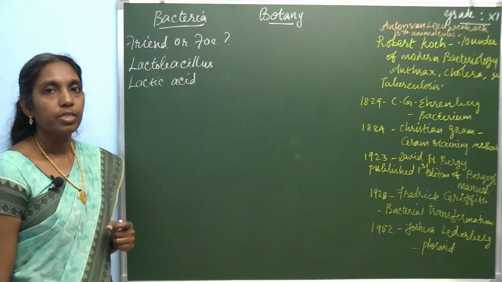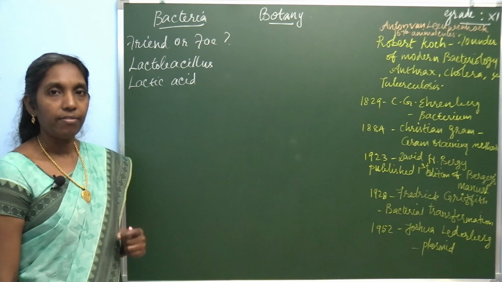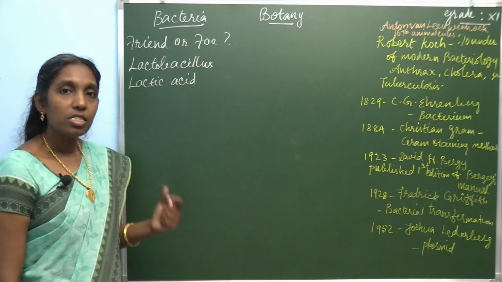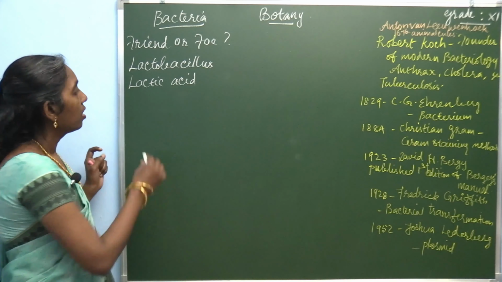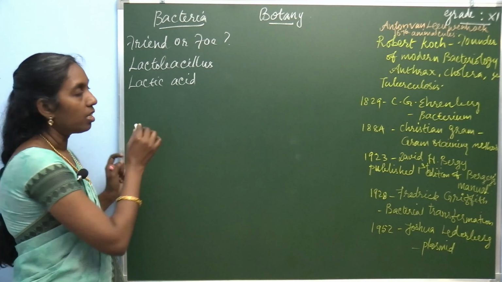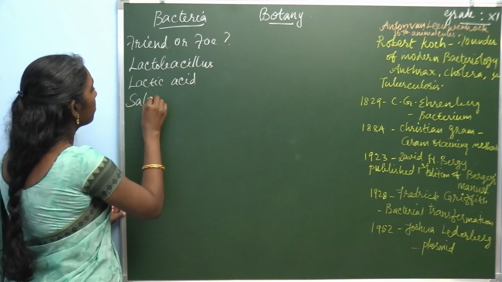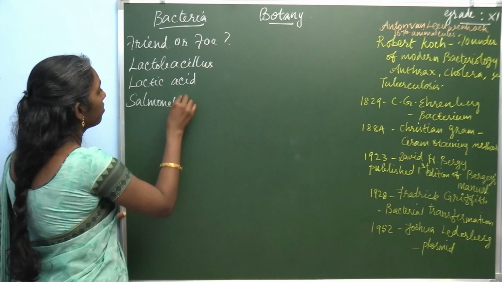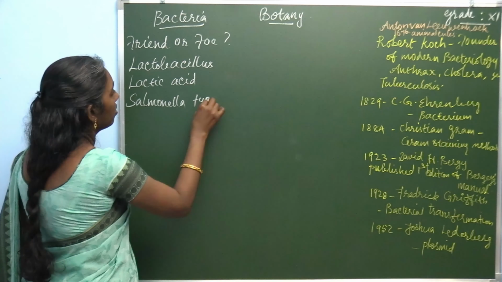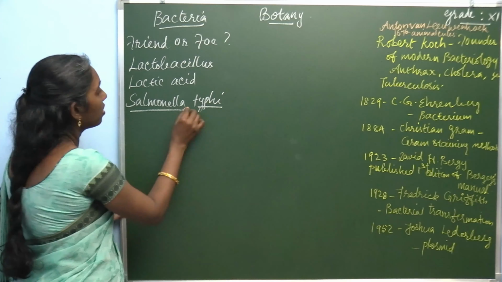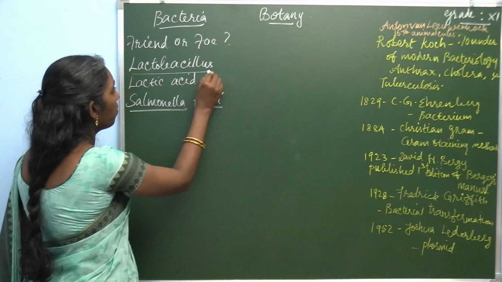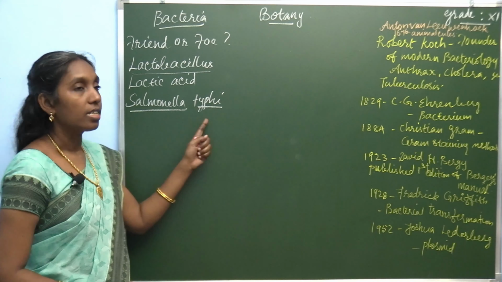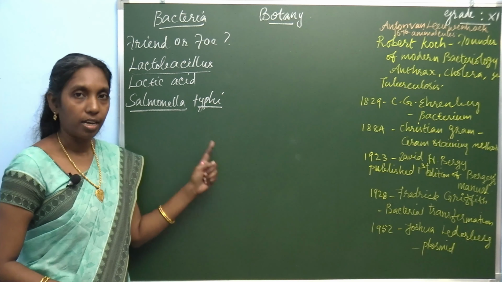But have you been the victim of typhoid? There are some bacteria which cause disease. The name of the bacteria is Salmonella typhi, which causes typhoid. So there are some bacteria which are beneficial, and Salmonella typhi which causes typhoid.